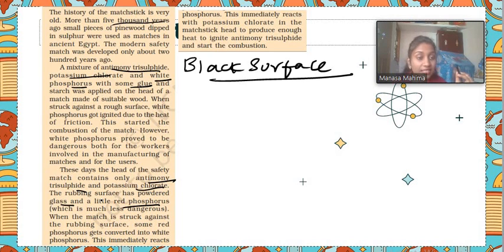So when this matchstick is struck against the rough surface, what happens? The red phosphorus on the rough surface will get changed to white phosphorus. And the white phosphorus immediately reacts with the antimony trisulfide. These two together will give heat. That heat will ignite the potassium chlorate in the matchstick. As a result, we see the fire from the matchstick. This is a very long process to get a small fire.